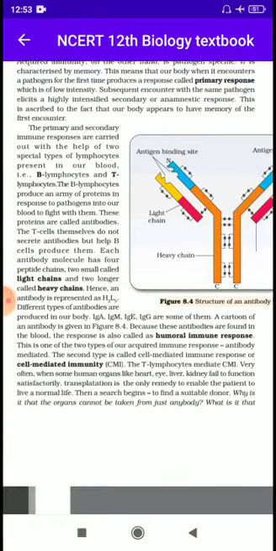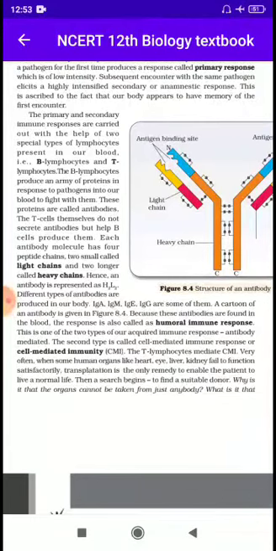The primary and secondary immune response are carried out with the help of two special types of lymphocytes present in our body or in our blood, called B lymphocytes and T lymphocytes.